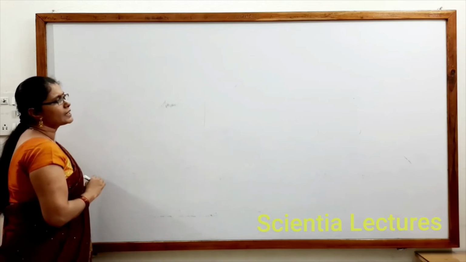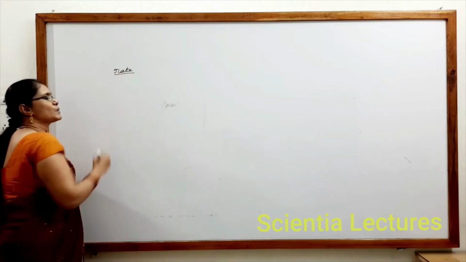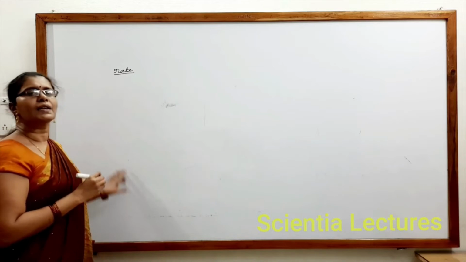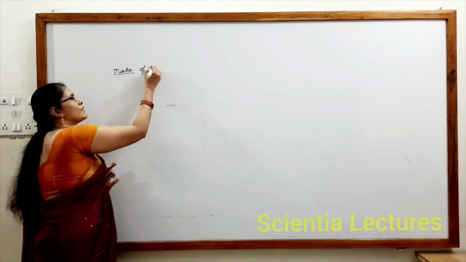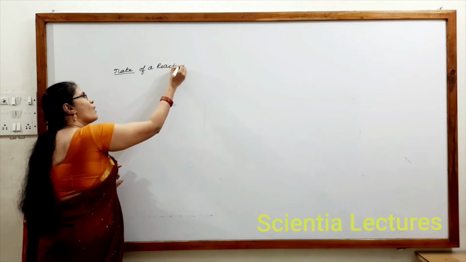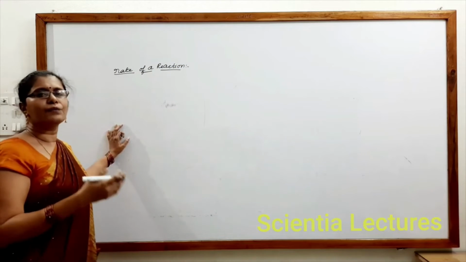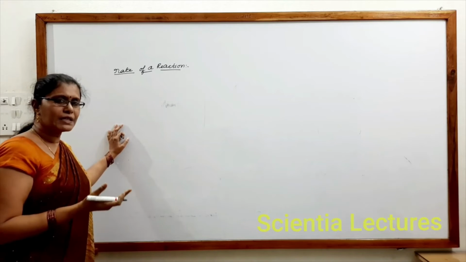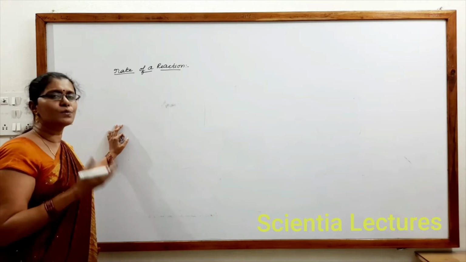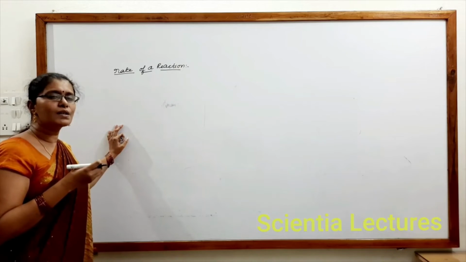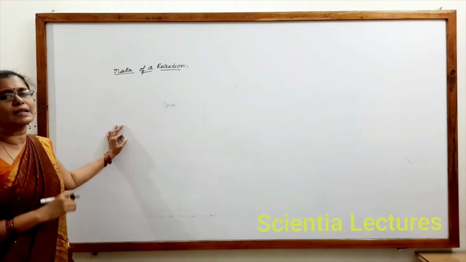Now, next let us see what is meant by rate of a reaction. Chemical kinetics, we have said already, deals with the rate of a reaction. Rate always indicates speed, with what speed the reaction could occur. So, it is always related with time. So if it is occurring in less time, it is faster. Generally, reactants get converted into products. In the sense, the concentration of reactants decreases with time, the concentration of products increases with time.